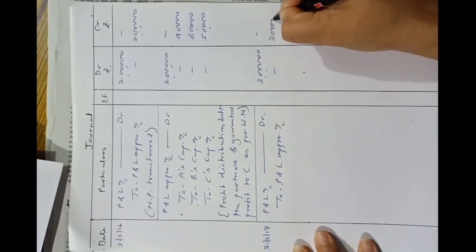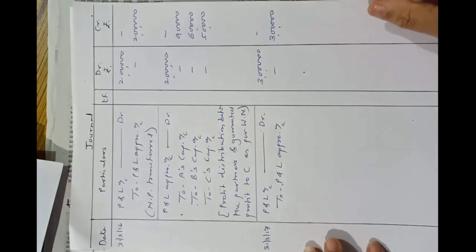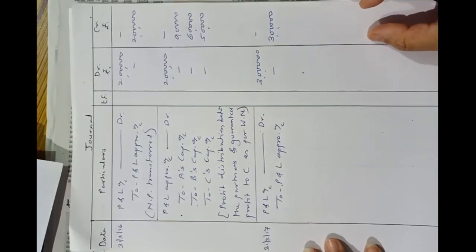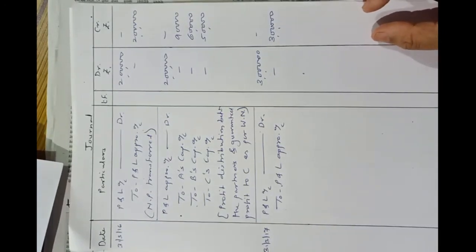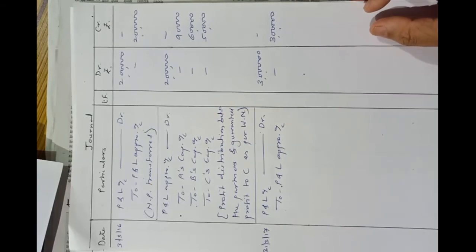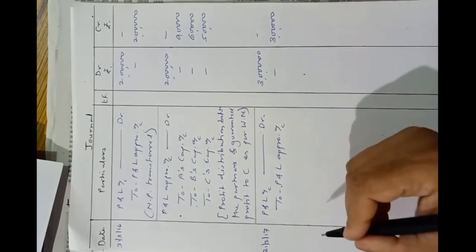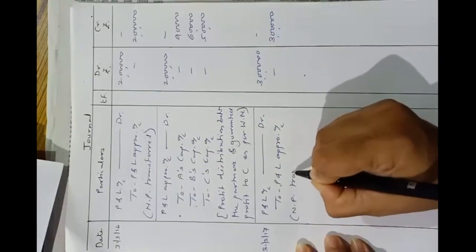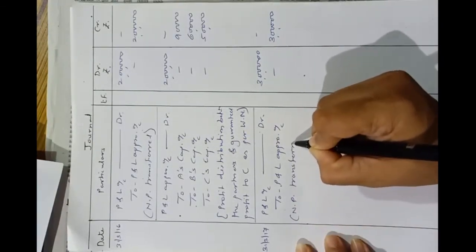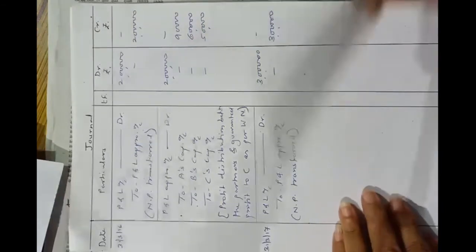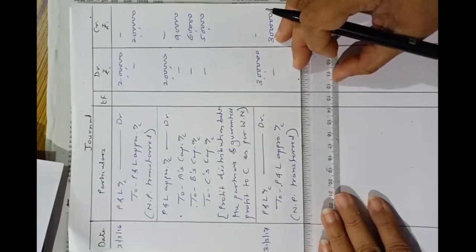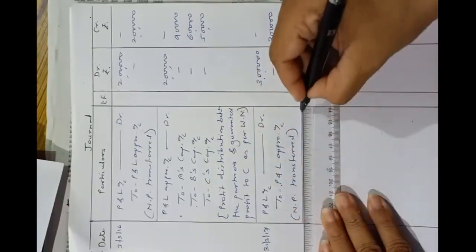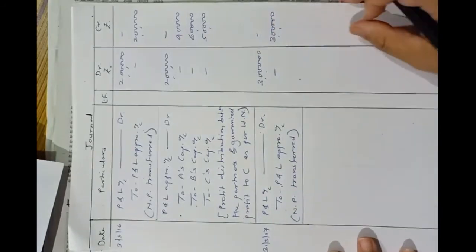Now in this condition, C is getting more profit than his guaranteed profit, so there is no deficiency. So we have to pass the entry of actual profit distribution.